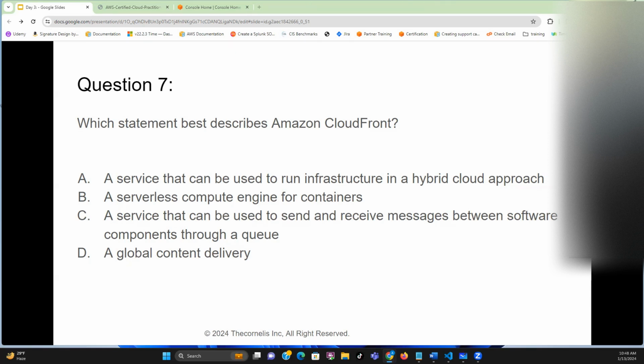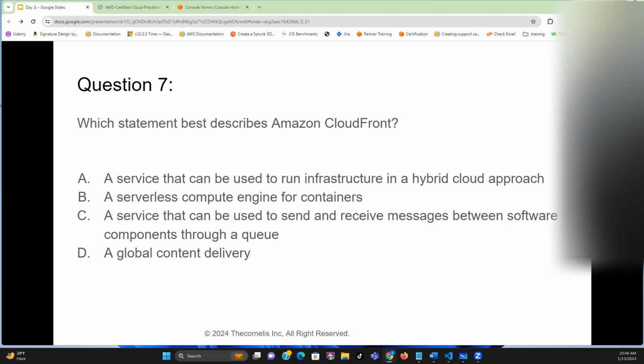So a lot of people said A. This is why I always tell you to pay attention when I'm talking. When I was explaining edge location, I said that's for edge delivery. When you are using CloudFront, you need edge location.